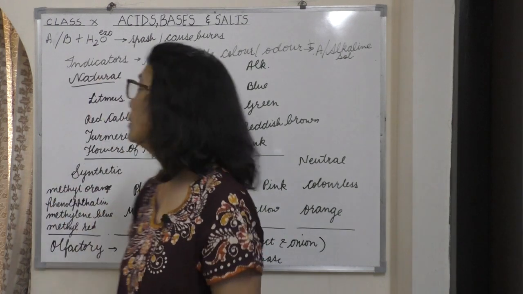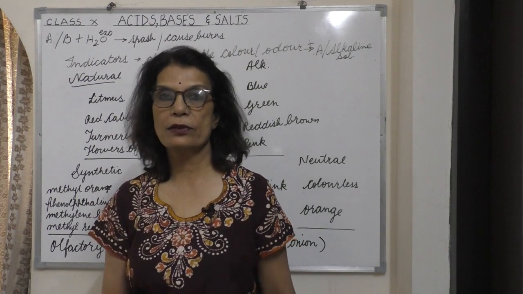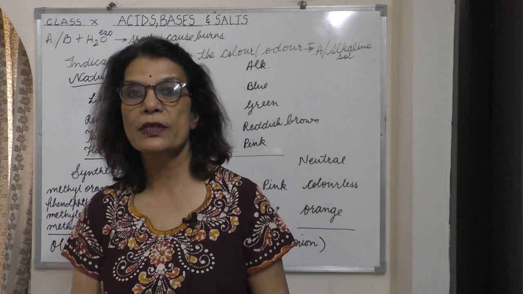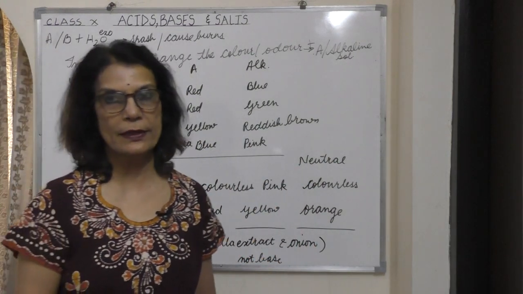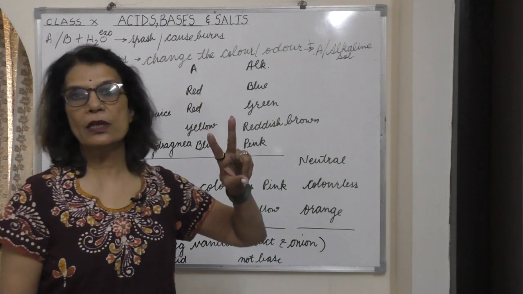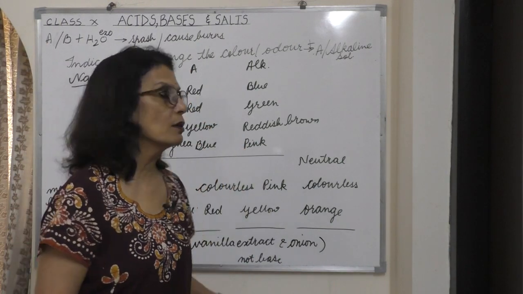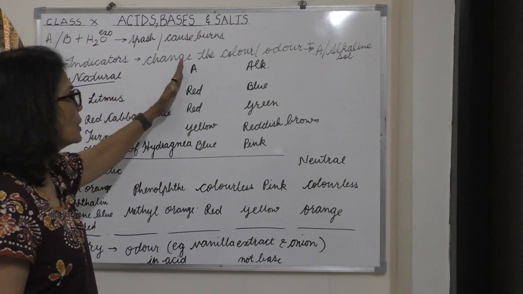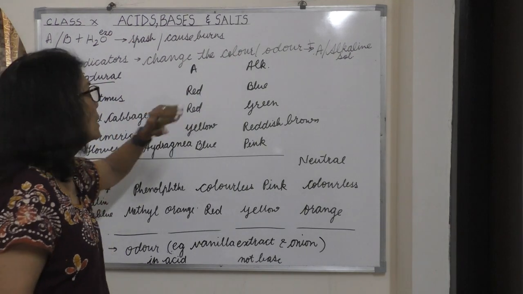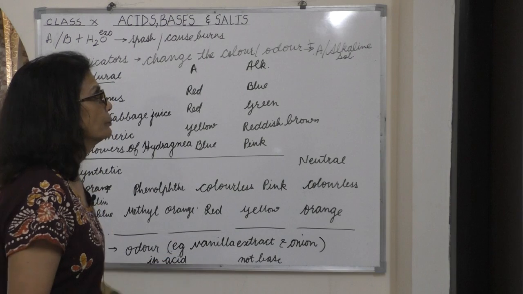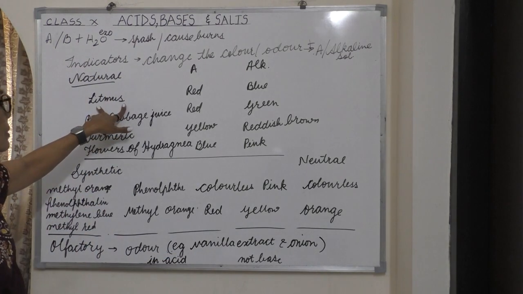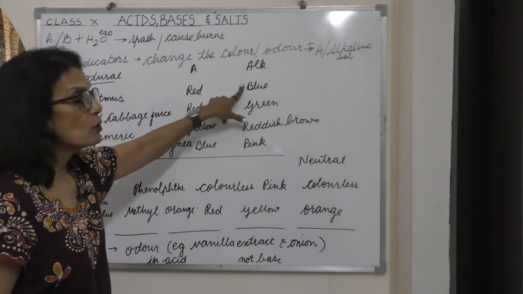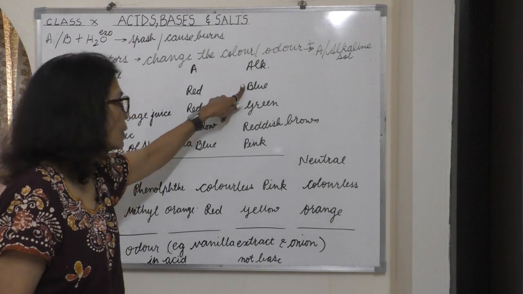Now we are going to learn about the next topic, that is indicators. Indicators are those substances which show the presence of acids and bases. There are two types of indicators, natural and synthetic. First I am going to tell you about natural indicators. When natural indicators are used in acid and in alkali solutions, they give different colors. First, litmus. Natural litmus gives red in acid, but in alkali solution it turns blue.